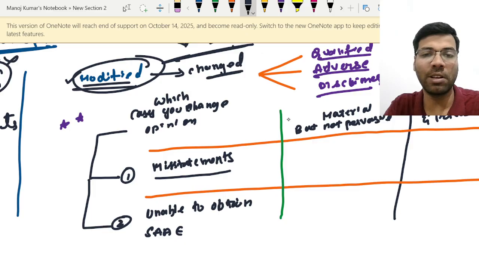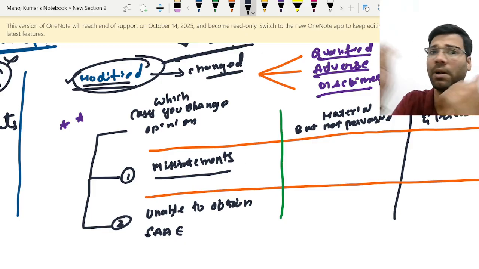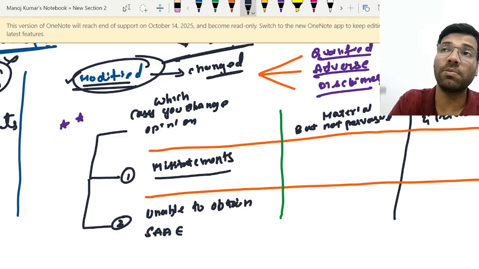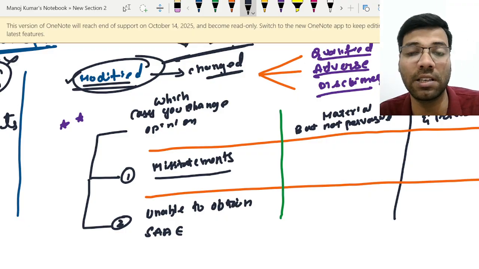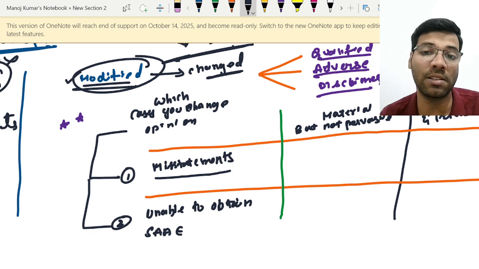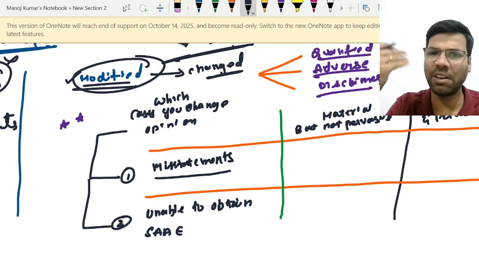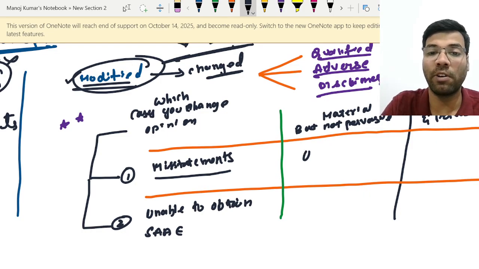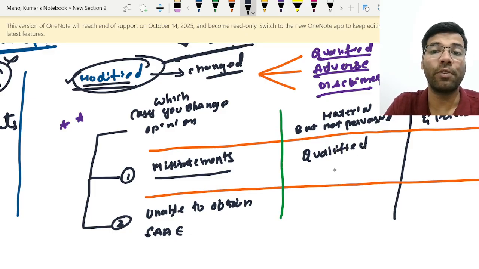The auditor has determined the materiality, identified the misstatements, compared them with the materiality, and felt that they are material misstatements, but they are not pervasive, which means they are not affecting multiple heads or multiple accounts in the financial statements. Or it is not impacting a significant portion of the balance sheet or the profit and loss account. So in that case, your opinion is modified. You express a qualified opinion.